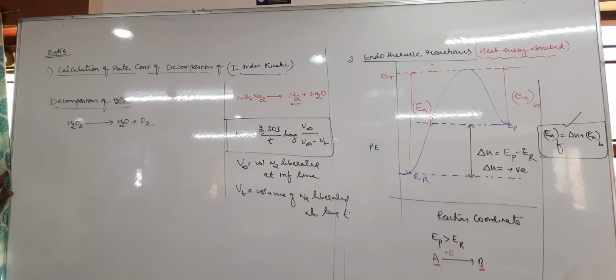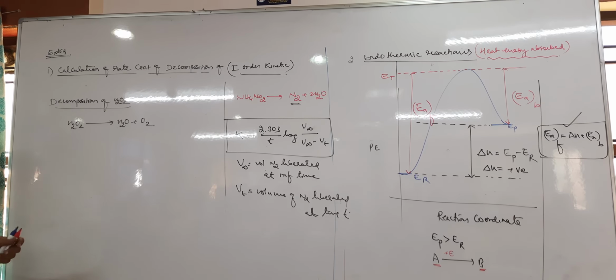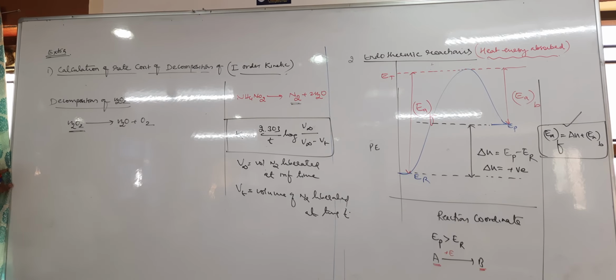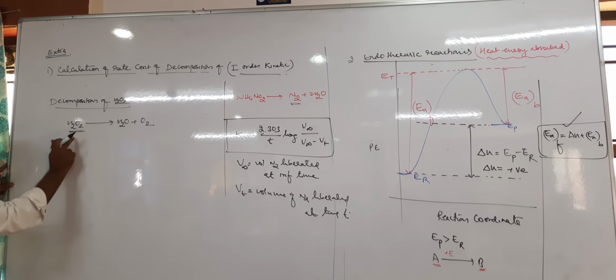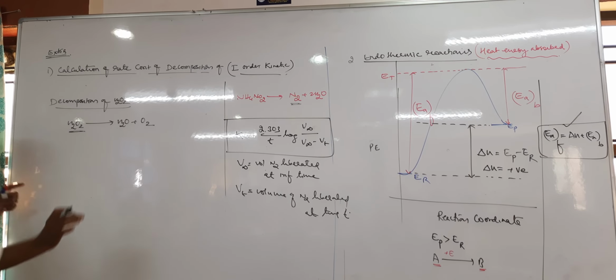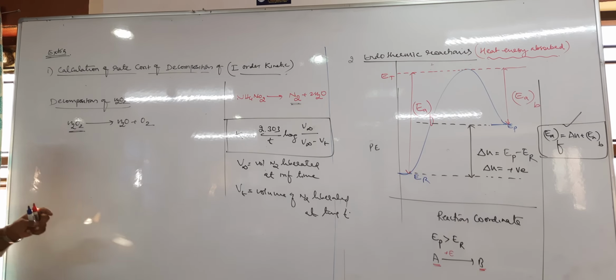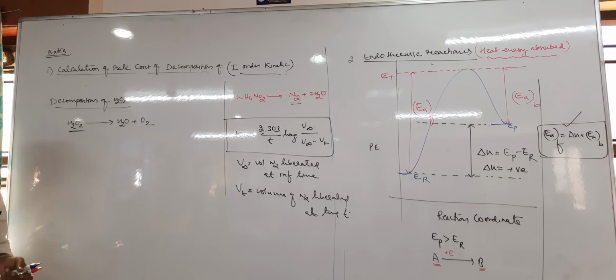Here the rate can be calculated with respect to H2O2. Now this H2O2 volume can be calculated by titrating against KMnO4. We have studied redox reactions.